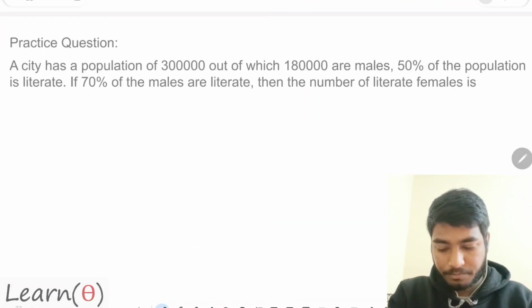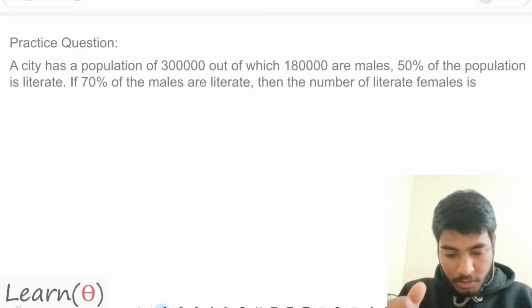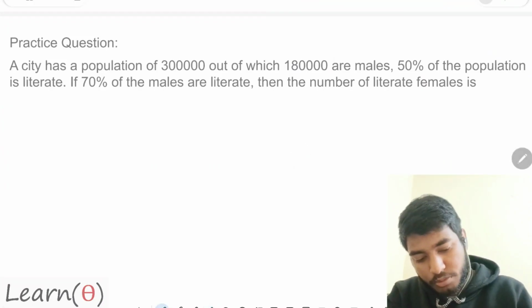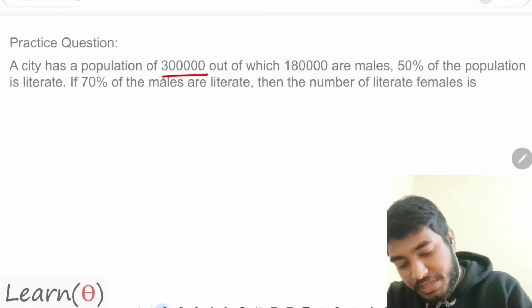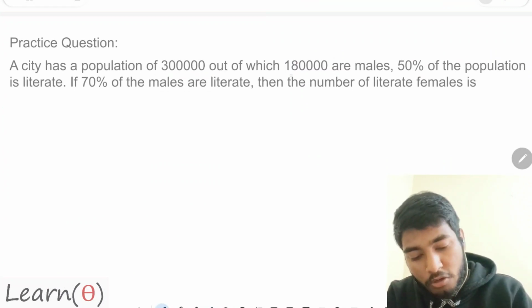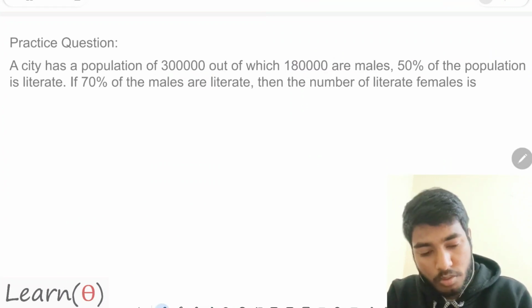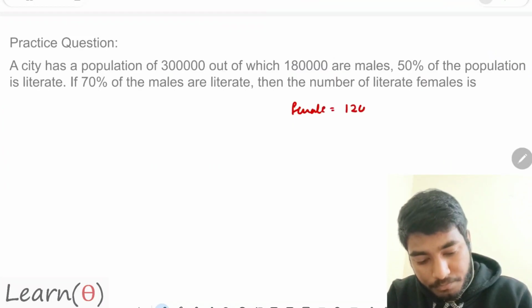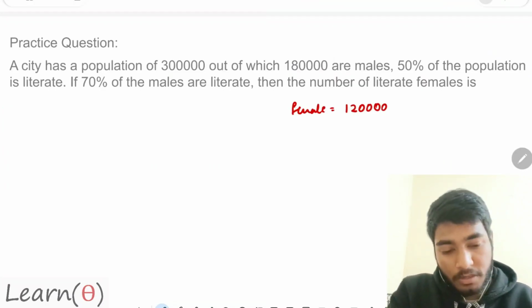Now this question, I will help you. The question says that there are 3 lakh people, out of which 1.8 lakh people are male. So how many females are left? Female will be equal to 1,20,000. Okay, 1,20,000 are female.